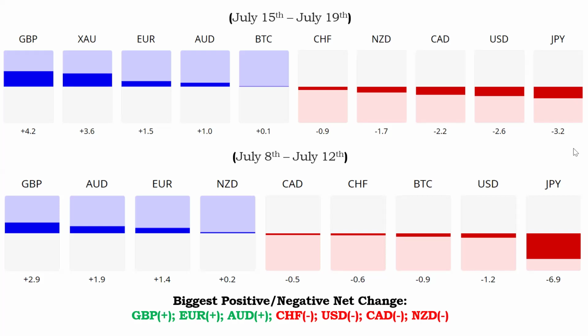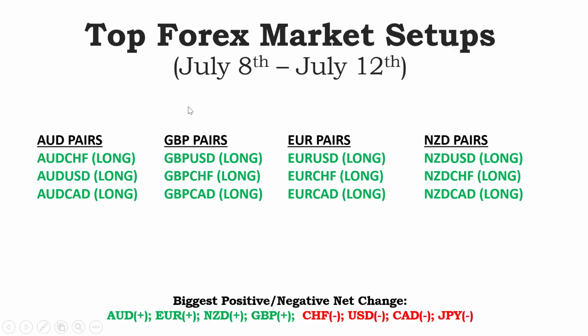So let's look at the summary of the best trades, starting with last week. This was the best trade for previous week, 8th to 12th, and you could see all of the pairs we had here. Go check it out. These were really fantastic results we had from last week. So some of you who have learned the strategy, how to trade the way I do, you'll find out that even without my analysis, I believe you could have understood this is the best pairs to have traded last week. So AUD pairs, AUD, Swiss franc, USD CAD was really good. All went in their needed direction.